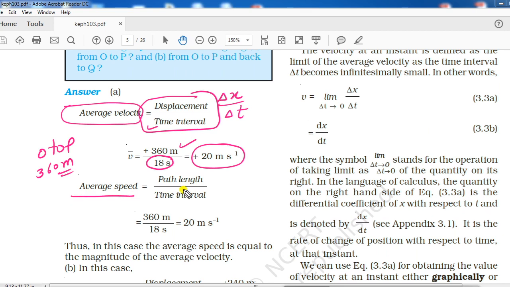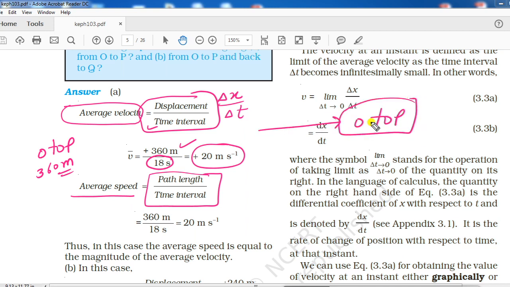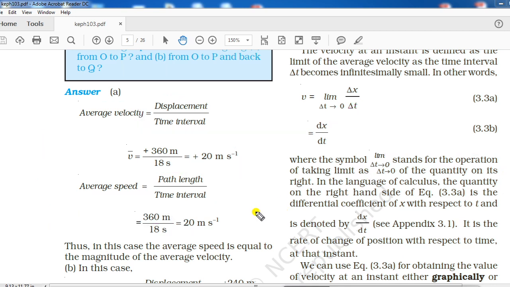Now average speed, total path covered upon time taken. Remember, this part we are doing for going from O to P only. How much distance traveled from O to P? Only 360, upon how much time is taken? 18. After dividing, you will get the same answer. That means when the body was traveling only in the same direction, with no change of direction at all, average speed will be equal to average velocity. Both of them will be equal to each other.